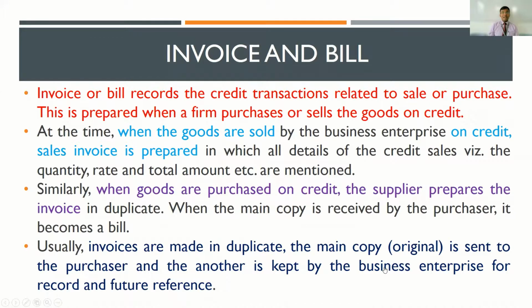So, for example, I would be going to a particular shop and let's say I'm purchasing some stationery. But the stationery I'm purchasing on credit, and I'm informing the stationery business I will settle the bill after that month. So I will get the stationery items today, but the amount against these items I will be settling after 1 month's time. That is what is referred to as an invoice and a bill. So invoice and a bill, unlike cash memo, are used to support credit transactions which have been carried out.